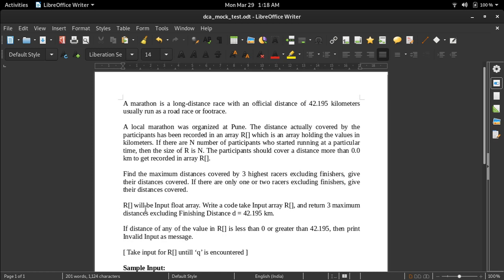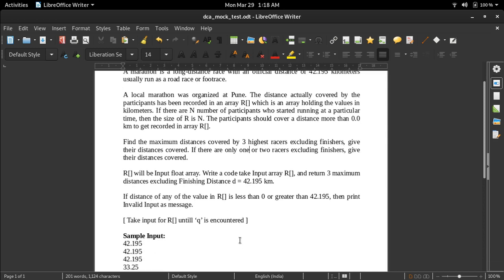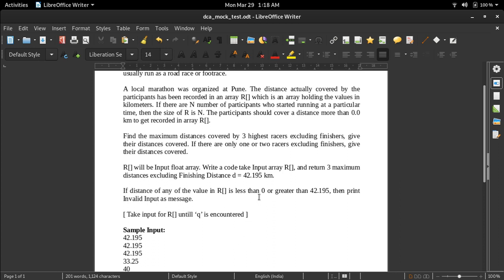So R will be an input float array. Write the code, take input array R and return the 3 maximum distances excluding the finishing distance, which is D, 42.195 kilometers. If any value in R is less than 0 or greater than 42.195, then we have to simply print invalid input as a message.